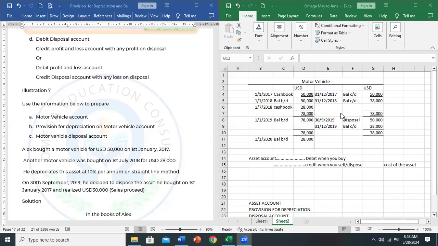On the next year, you check if they bought more of the assets, or maybe they disposed of them. If none happened, then you will close it again. On the third year, let's say it was disposed of. So on that year, you will credit the assets with disposal, and in recording it, you use the cost of the assets.